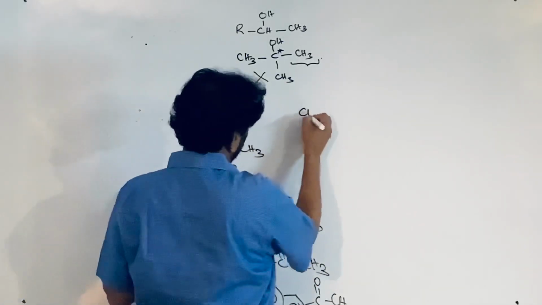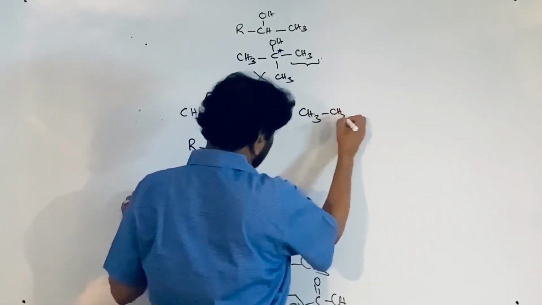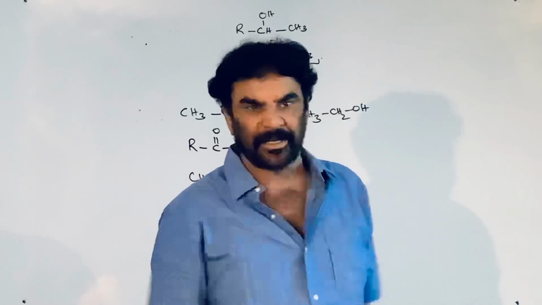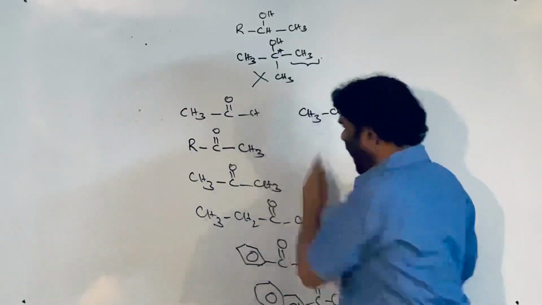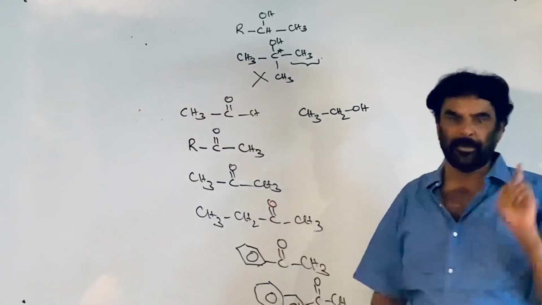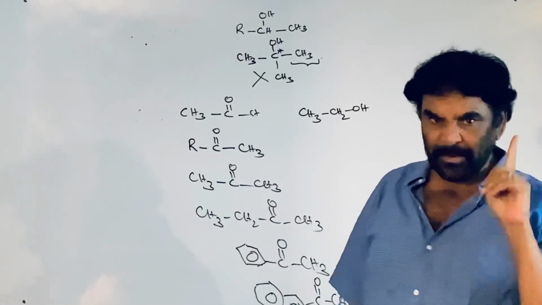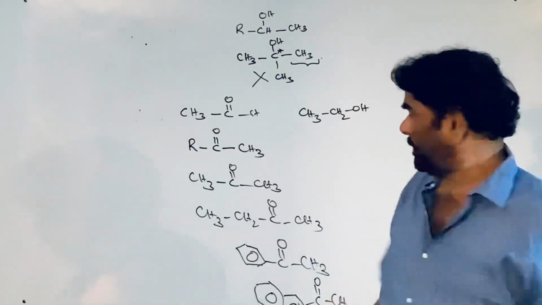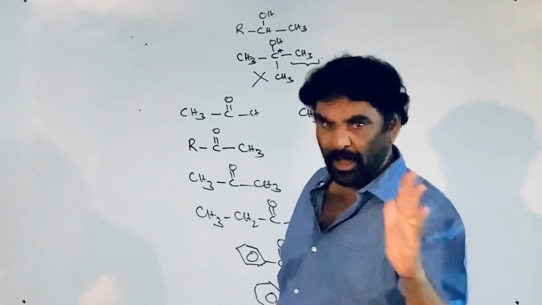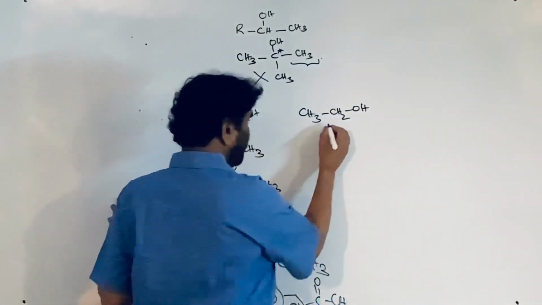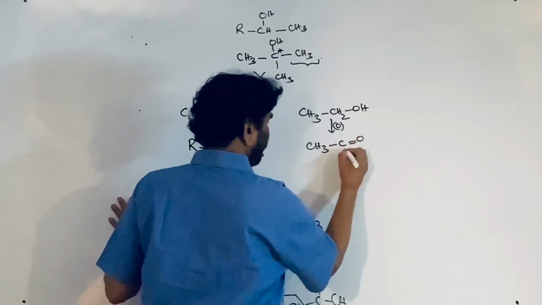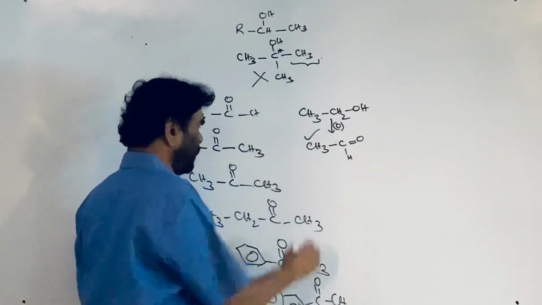Among the alcohols, I told you how alcohols take part in this reaction: they take part by undergoing oxidation. Among the alcohols, those which on oxidation produce methyl ketones qualify. The alcohol should have the ability to produce a methyl ketone. The halogen and alkali act as the oxidizing agent. Ethanol on oxidation gives acetaldehyde, and this acetaldehyde gives the iodoform test.